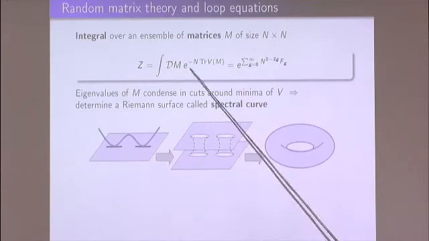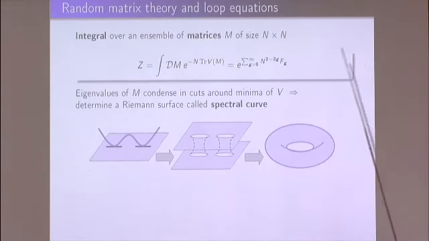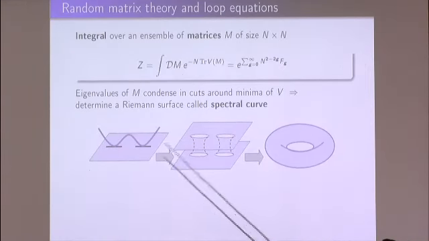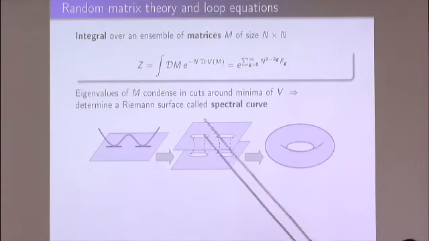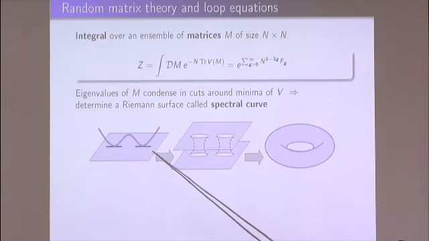But this measure in the Hermitian model, in fact, provides some repelling force between eigenvalues. So on one hand, they would like to go to these minima, on the other, they are being repelled. And when n goes to infinity, it turns out that these eigenvalues split into cuts in the complex plane.